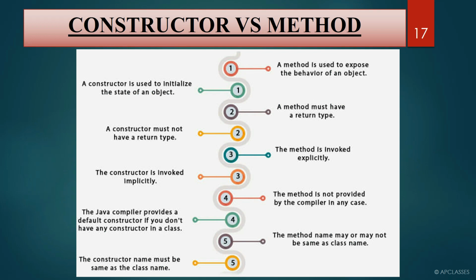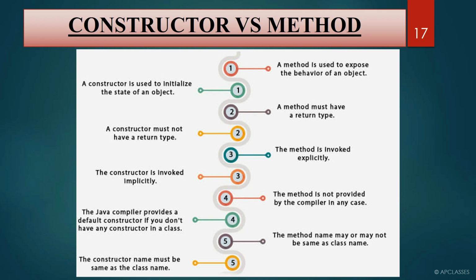It is mandatory to be the same as the class name, whereas a method name may or may not be the same as the class name. Constructors are called automatically, whereas methods need to be called explicitly. You have to call them, right? Constructors do not contain a return type, whereas a method contains a return type. Constructors do not contain any static keyword or non-access modifier, whereas a method may contain a non-access modifier or static keyword. So these are a few points which you can write if a question is given to you, what is the difference between constructor and methods.